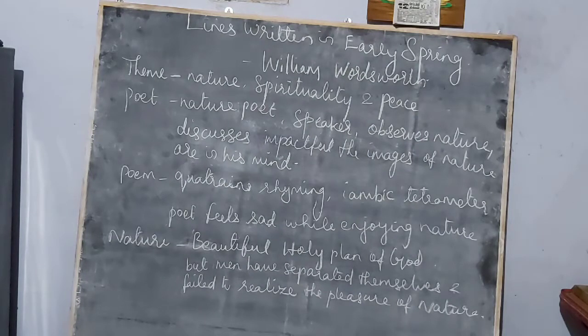Because William Wordsworth observes the nature around him, and in all his poems he discusses the boons and bans that happen to nature, or the good and bad things that happened because of nature. All his poems will be based on nature.